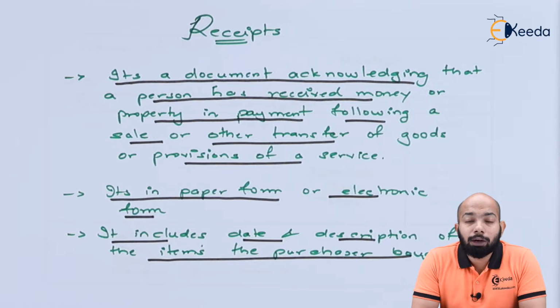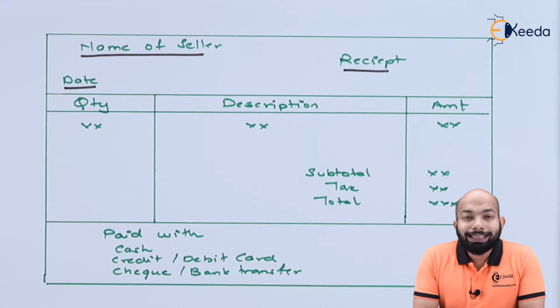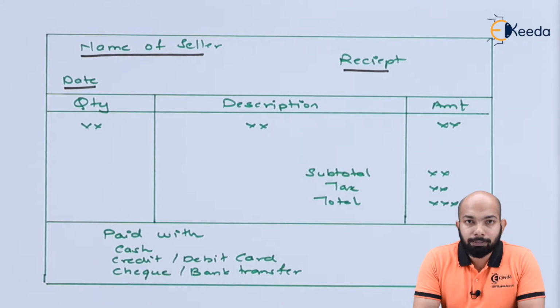Now, let's understand how the format is prepared for your reference. Now, there are a few details that you have to update here. Hence, the first item will be the name of the seller. That means who is the seller who is selling out these goods and is providing the receipt. So, this will be on the top left hand side. Below that will be the date of the transaction or the date when the receipt was generated. And hence, we'll be mentioning this as sales receipt or any kind of receipt.